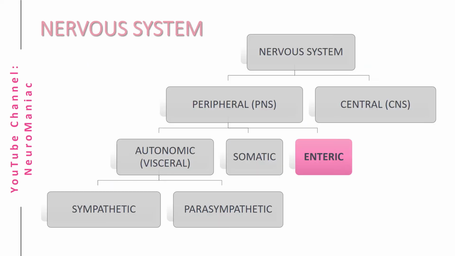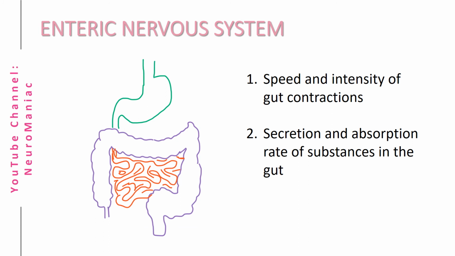Next, we have the enteric nervous system. The enteric nervous system is located in the lining of the gastrointestinal tract. Its main function is to control the speed and intensity of contractions in the gut, as well as the secretion and absorption rate of substances.